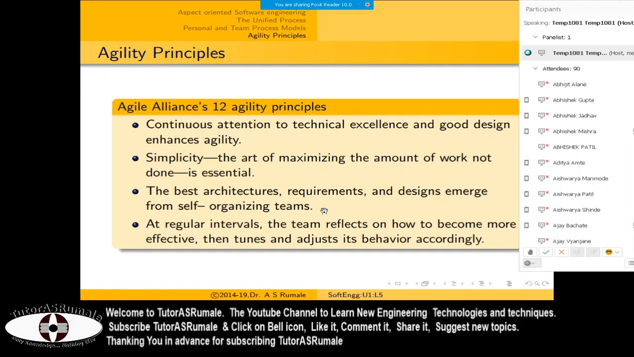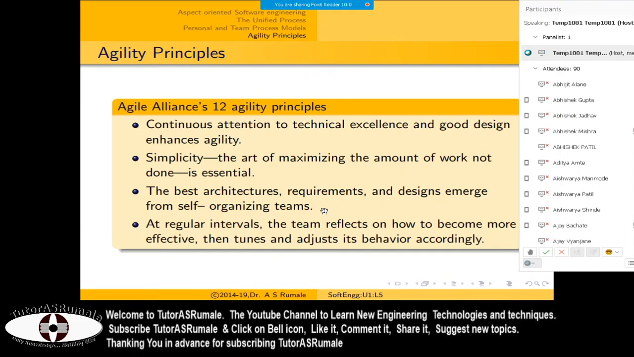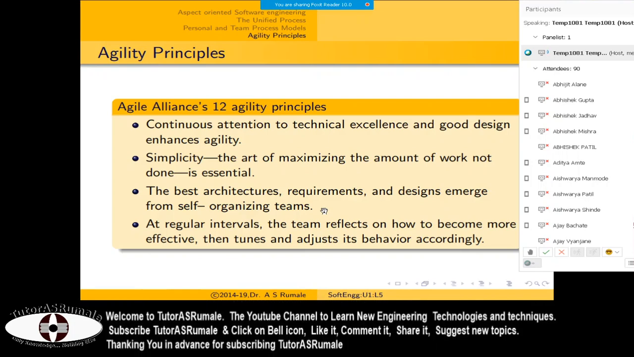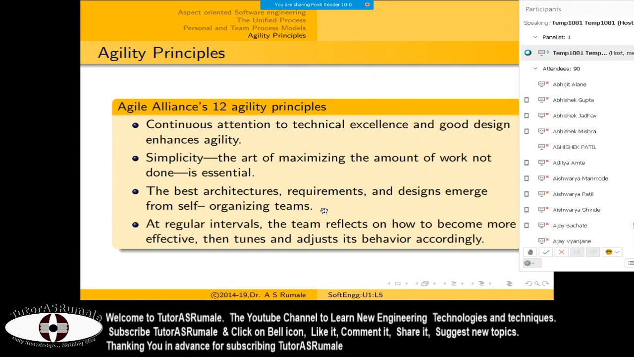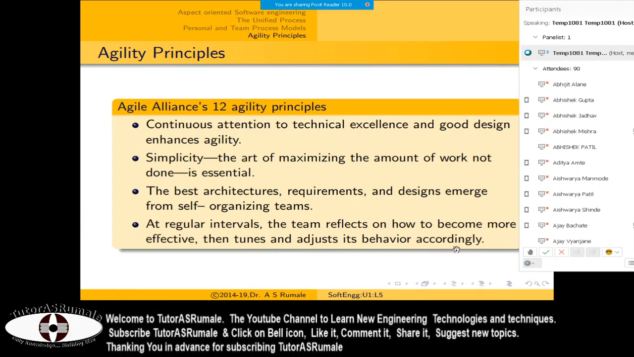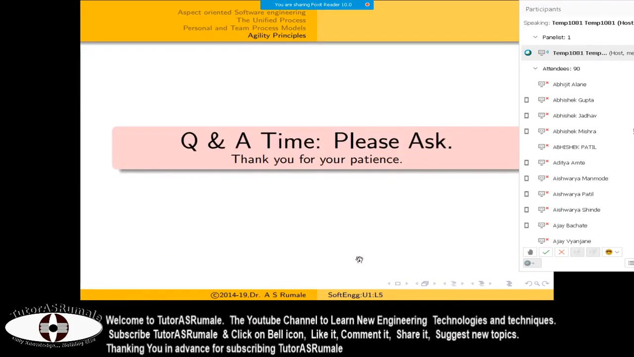Then at regular intervals the team reflects on how to become more effective, and there may be some conflicts. We are all human, me and you, so we may have some conflicts, but we must work together. You have to retune yourself and adjust your behavior accordingly in a team. So these are the 12 agile principles. Today's lecture is completed.